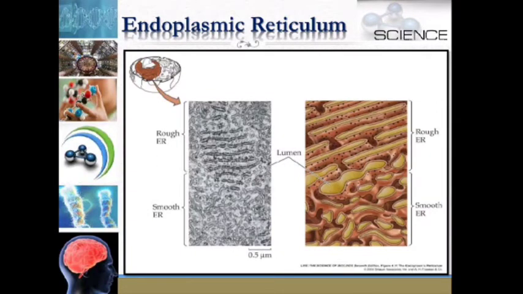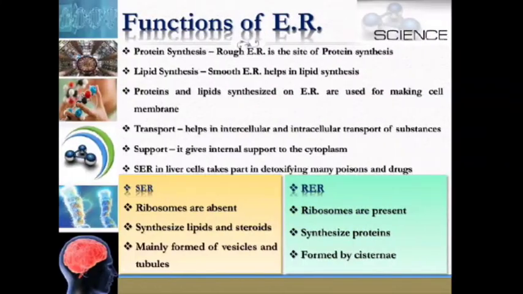So you are having a look at the endoplasmic reticulum. So, functions of the endoplasmic reticulum. First one is protein synthesis. Rough endoplasmic reticulum is the site of protein synthesis and also lipid synthesis. Smooth endoplasmic reticulum helps in lipid synthesis.